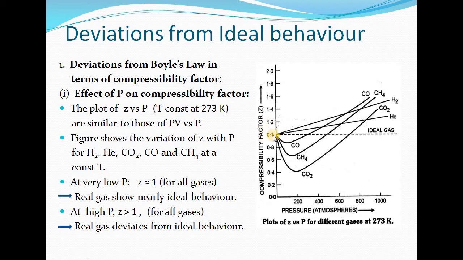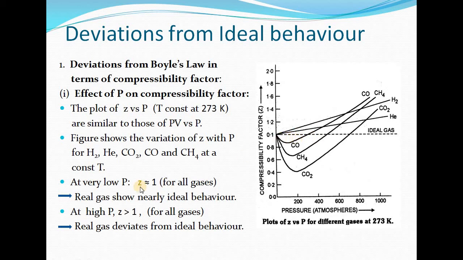It has been misprinted here. So corresponding to Z equal to 1, you can see we are getting a straight line for an ideal gas, which has been denoted by a dotted line here, which is parallel to the abscissa. But in case of real gases, we are not getting a straight line parallel to the abscissa. We are getting different types of curves here.